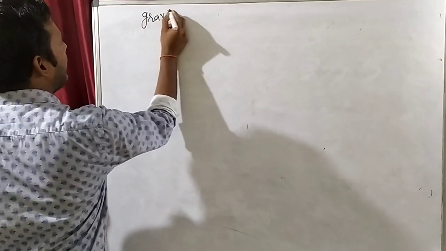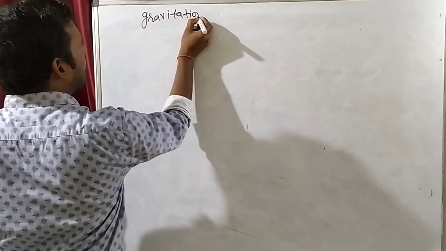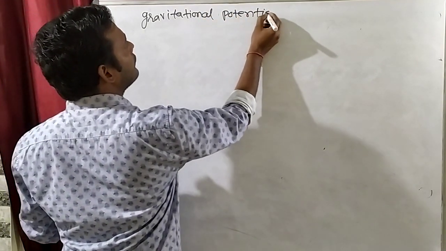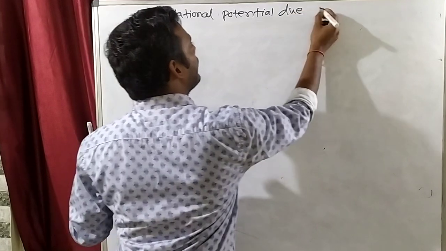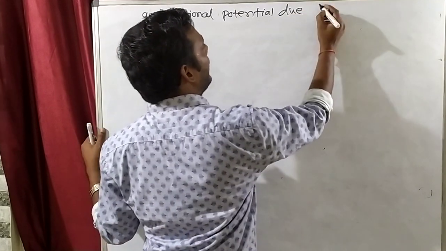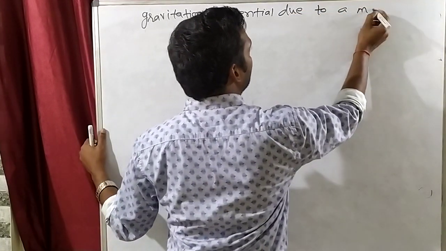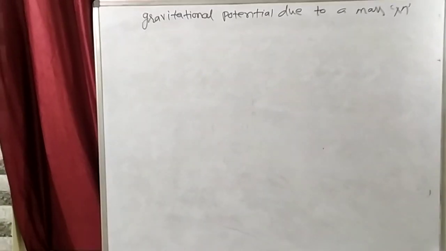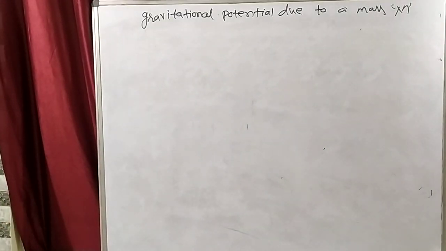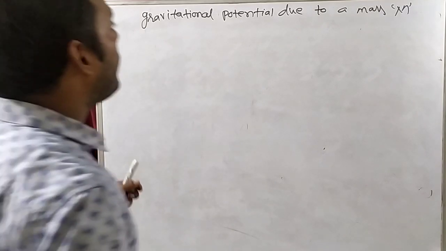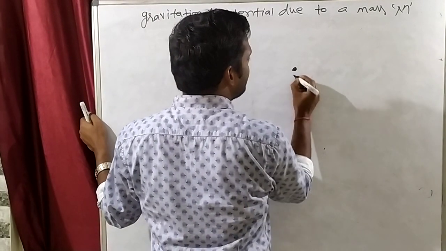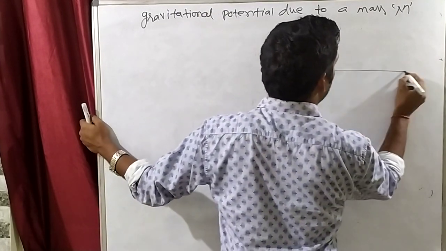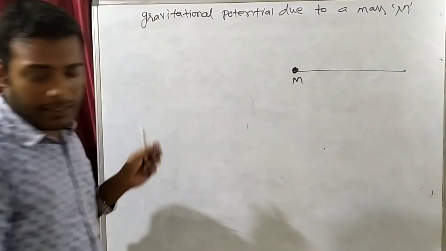Suppose we want to find gravitational potential due to a mass capital M. So how will we define it? Suppose that this is a mass capital M, and we want to define the gravitational potential.